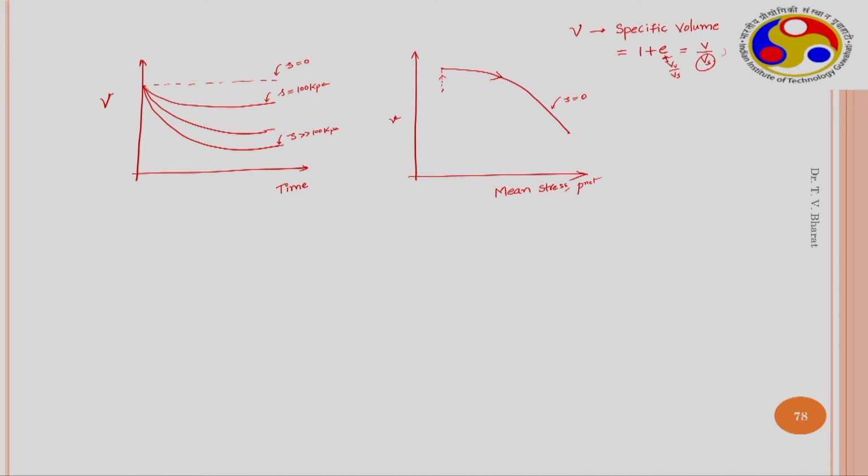For example, under 100 kilopascal, initially the sample may be somewhere here. When you saturate it up to 100 kilopascal, the initial state of the soil may be here. So, this is at S equals to 0, this is at S equals to 100. Then if I consolidate, it may consolidate somewhat like this.